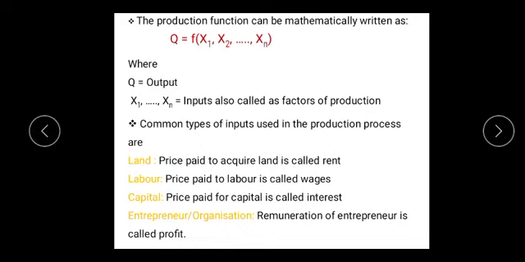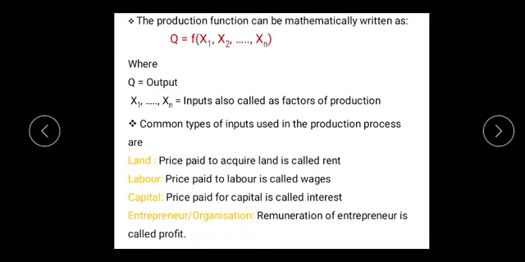Some important types of factors of production or inputs used in the production process are land, labor, capital, and entrepreneur or organization. Let us first discuss what in economics land means.